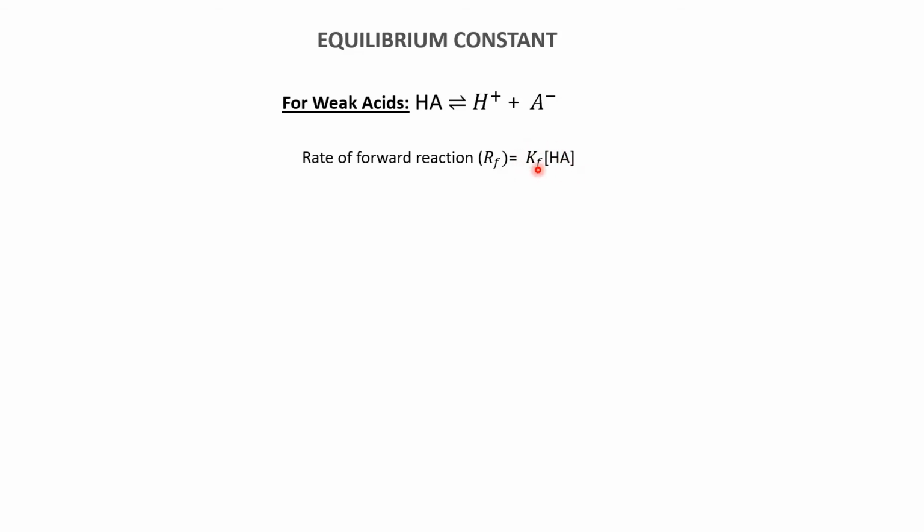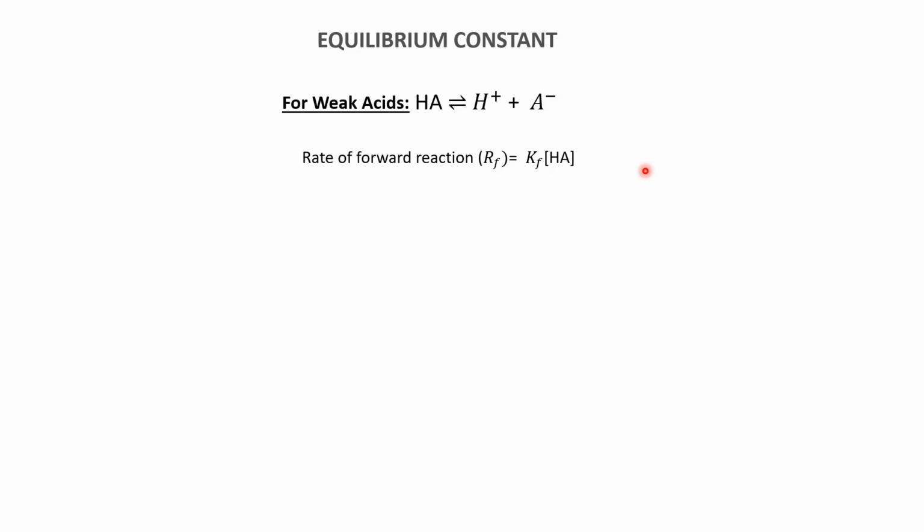Now the square brackets indicate the concentration, as I had explained to you in the chemical kinetics series, and this Kf is nothing but your rate constant for the forward reaction. The same equation we had studied in chemical kinetics. Now, this is a reversible reaction, so this was the rate of the forward reaction.